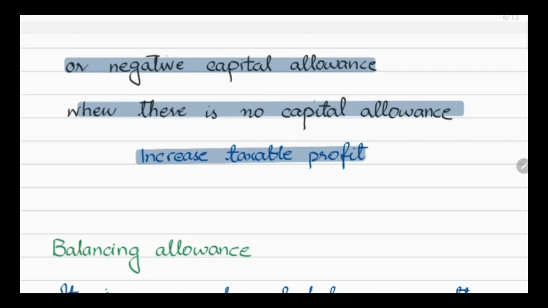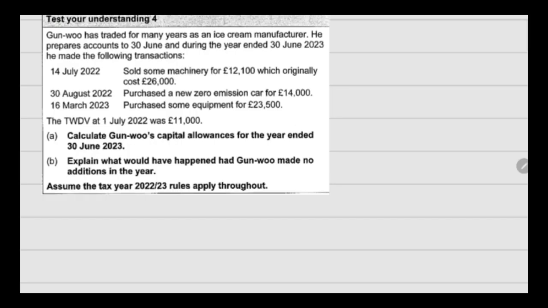You know that capital allowance reduces your profit. So if you have a negative capital allowance and it cannot be set off against any capital allowance, then it will increase the taxable profit. So, test your understanding 4 in this regard.